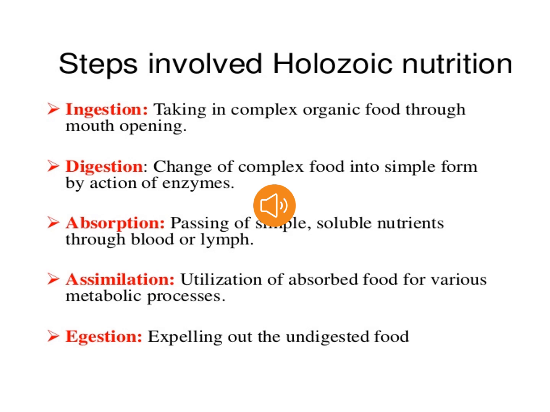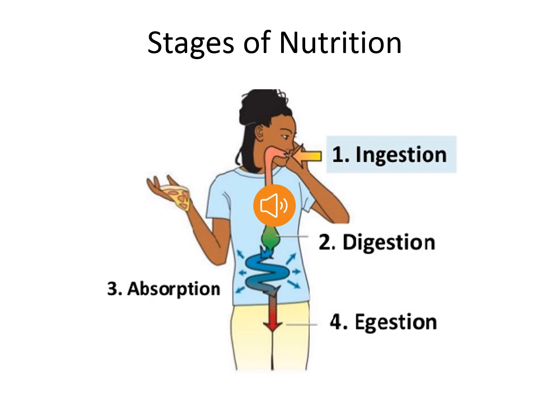The process of removing undigested food particles from the body is called egestion. So these are the 5 stages involved in the nutrition of multicellular organisms. That is, number 1 ingestion, number 2 digestion, number 3 absorption, number 4 assimilation, and number 5 egestion. Now you can also see the stages of nutrition in this diagram.